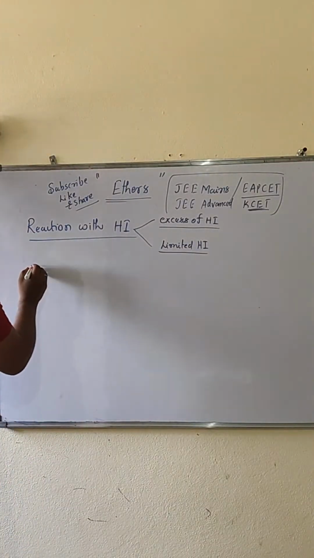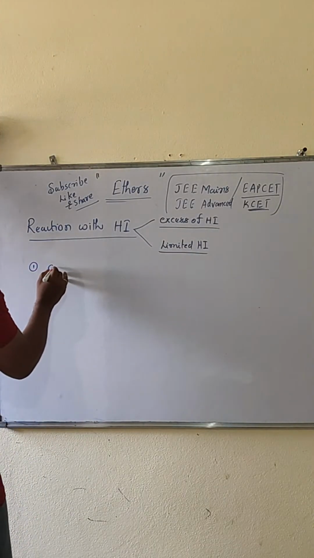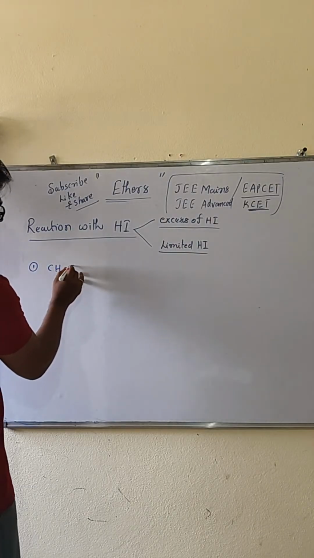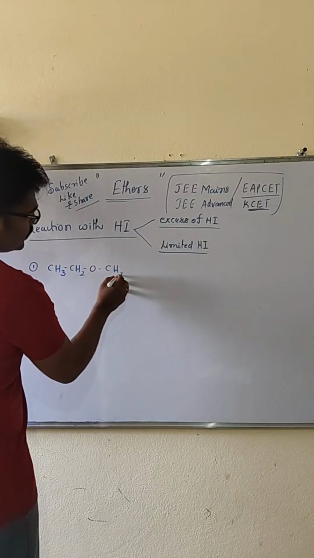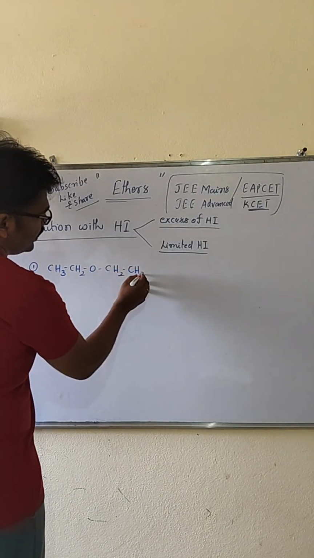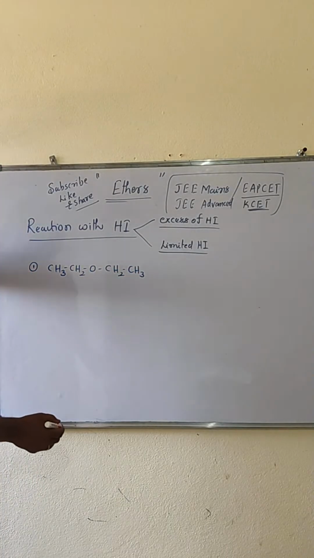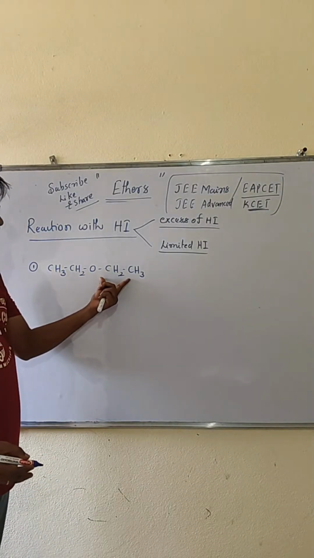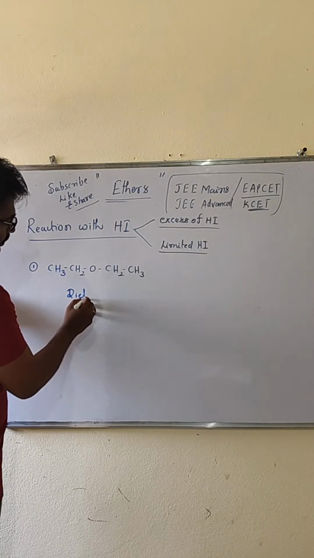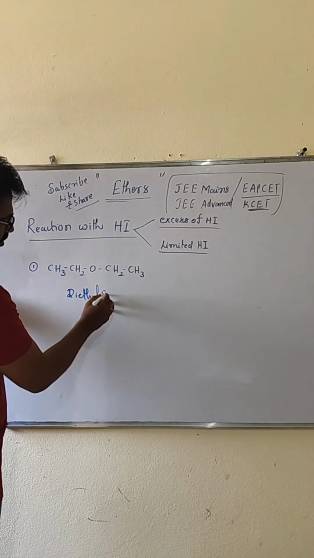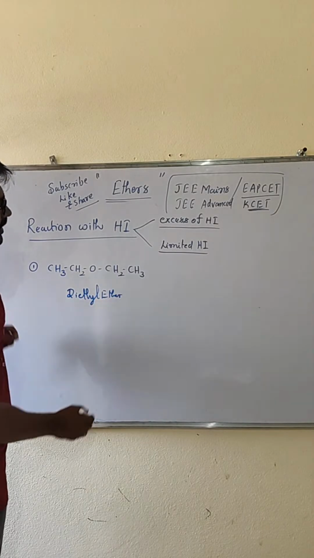Number one, if you take diethyl ether, CH3-CH2-O-CH2-CH3, we call it diethyl ether, or IUPAC name ethoxyethane, right? Yes, clear.